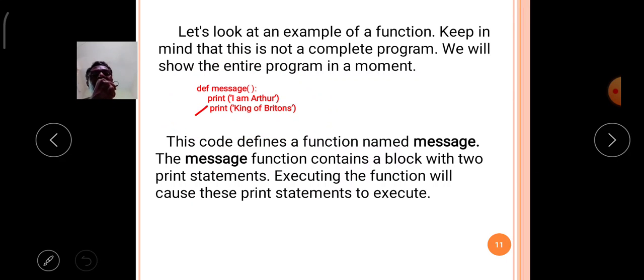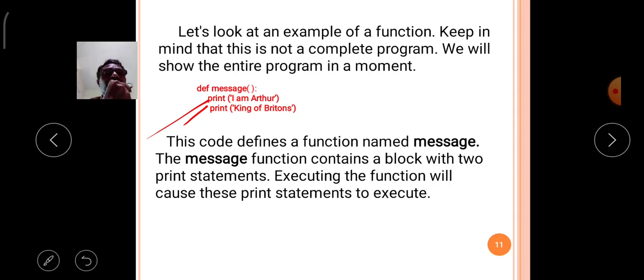Then afterwards I am declaring two statements, and those two statements are print statements. Whatever the messages may be, two messages are printed with the help of two print statements. Now this code defines a function named message.